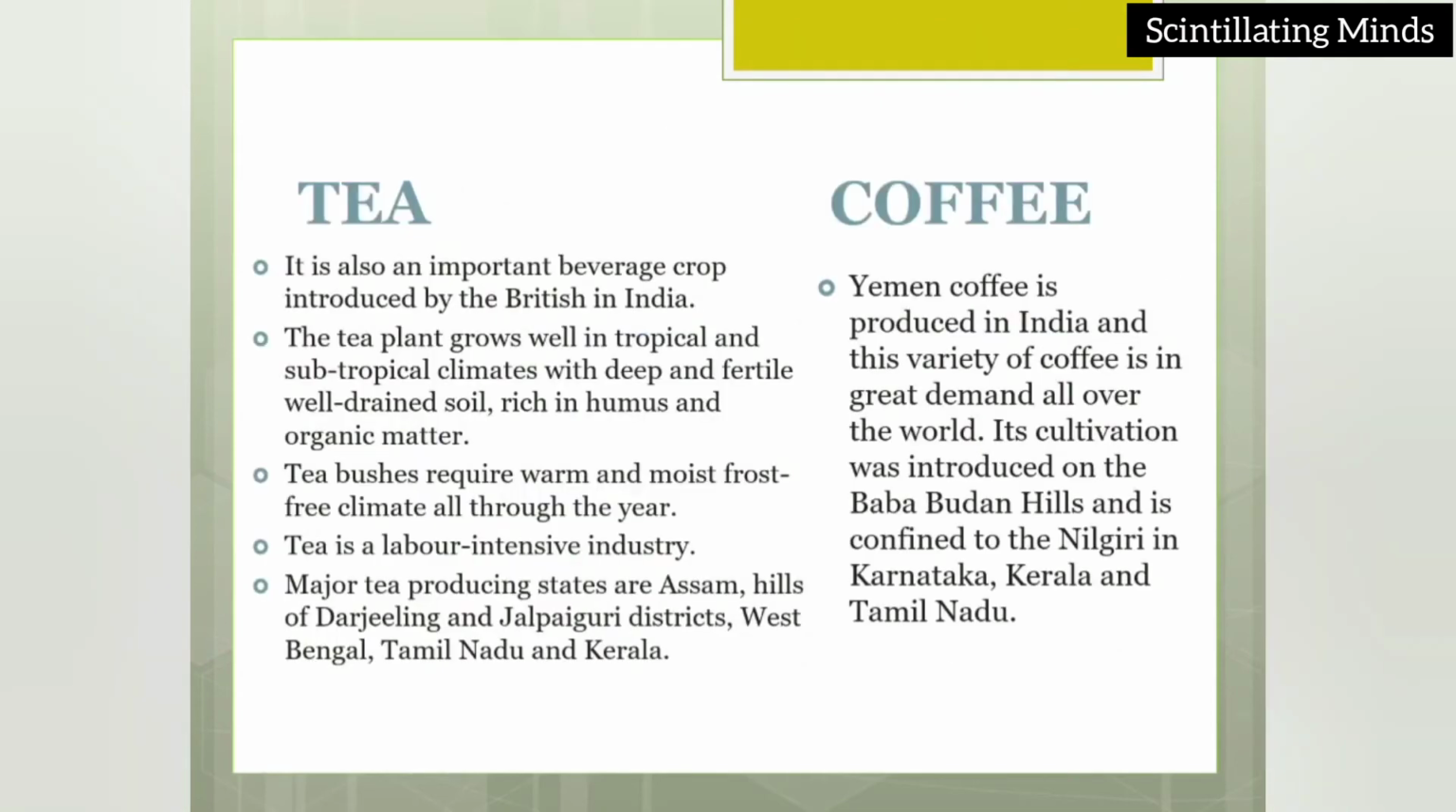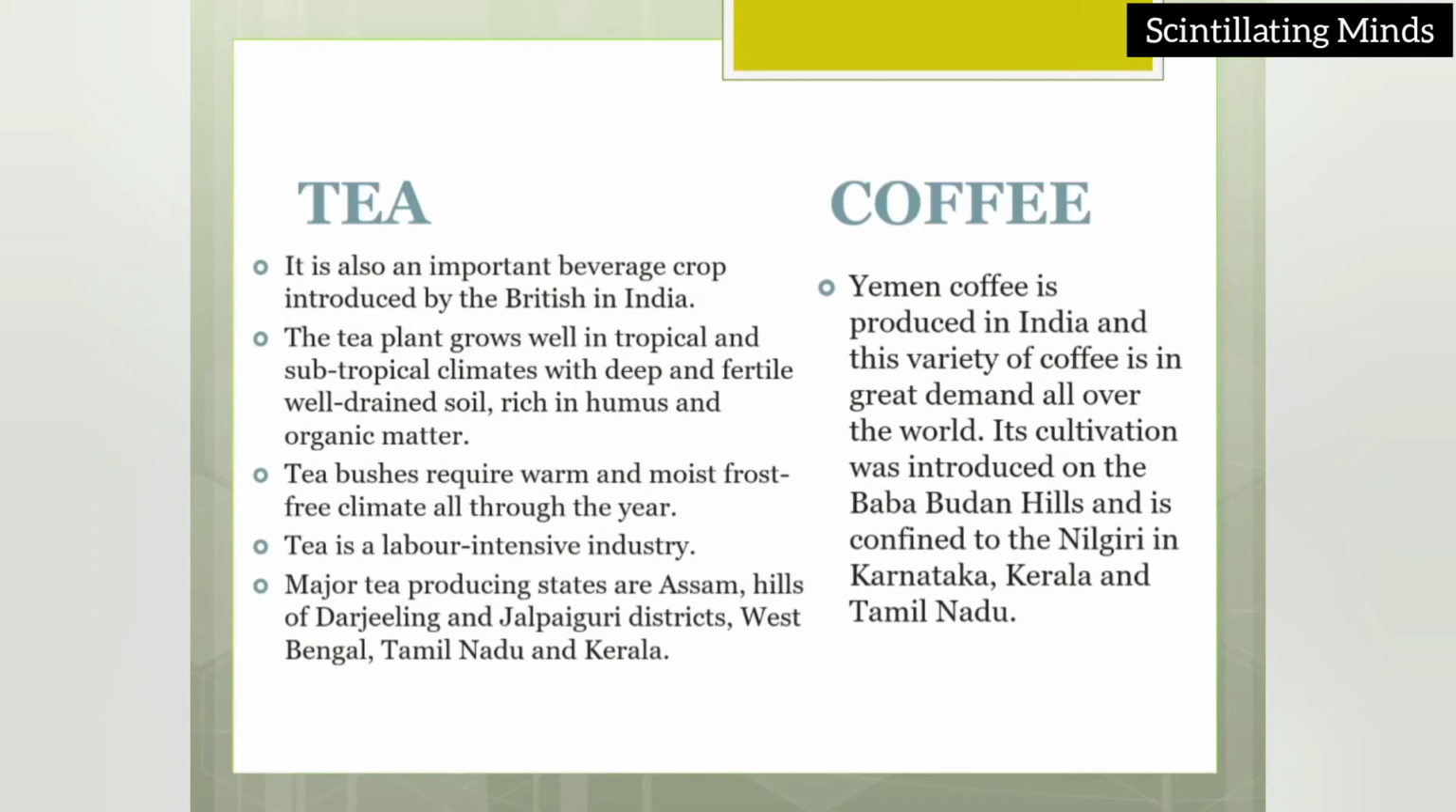Now tea and coffee. You all know how important tea and coffee are. These are the beverage crops which help keep us energetic and motivated to do more and more. Now tea. First of all, it is very important to know how tea came to India. As you all know, tea plantation is a gift brought by the Britishers to India. They brought the tea plant and planted it in the hills of Assam, and as a result, we have become a part of this tea cultivation.